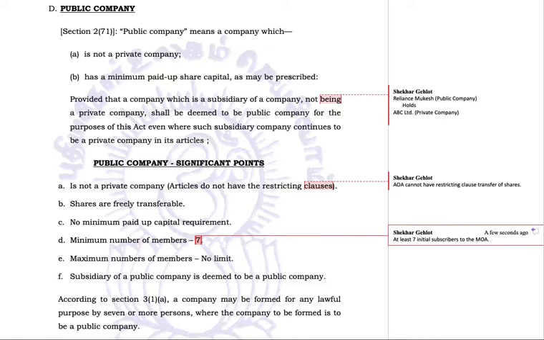But it has a minimum of 7 members. And just by having 7 members, it won't become a public company, but this is one such condition. And then there are so many other conditions which it will have to fulfill in order to qualify as a public company, but for the time being we'll restrict ourselves to this only, because that is a detailed topic. You will read about it when you go into the advanced studies of your CA courses.